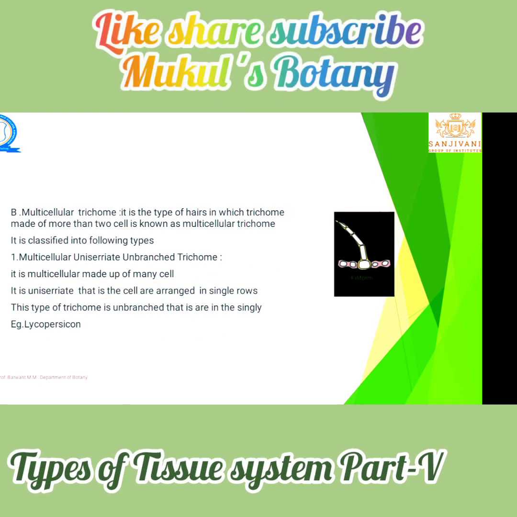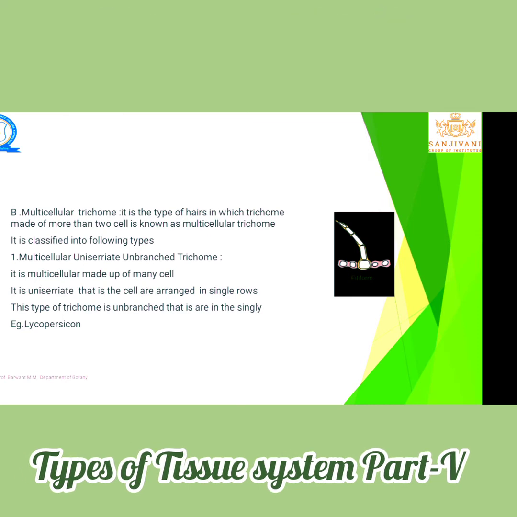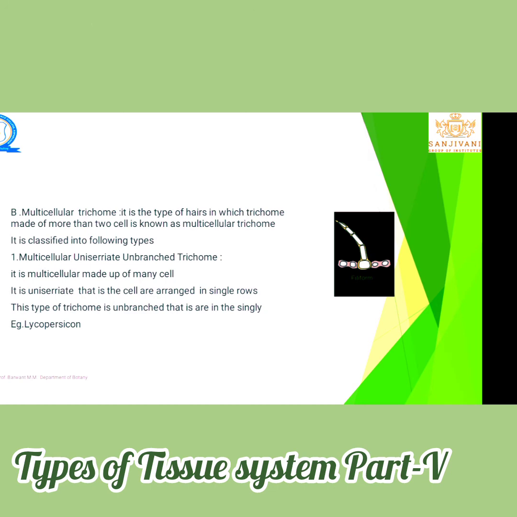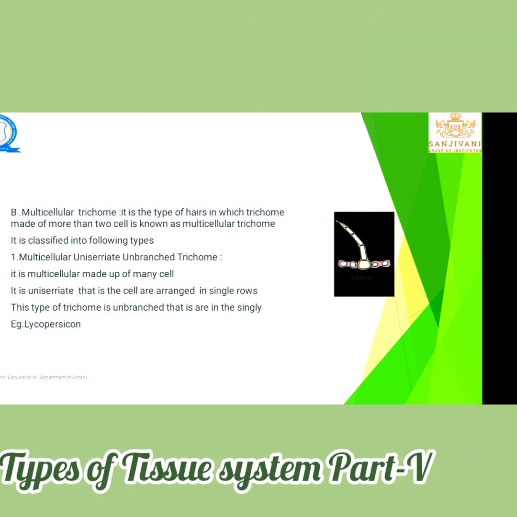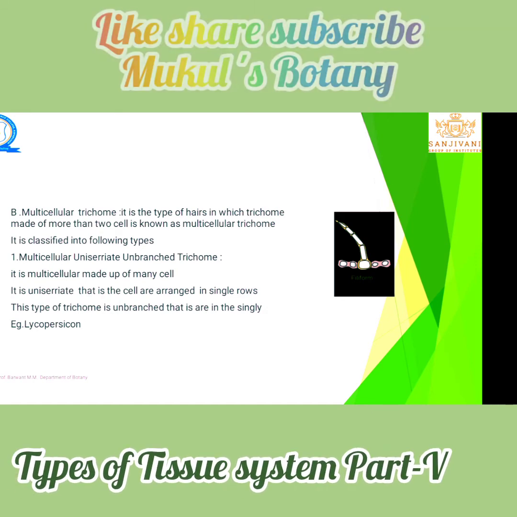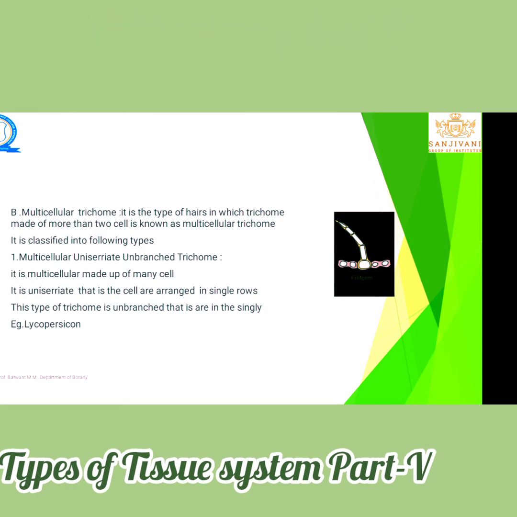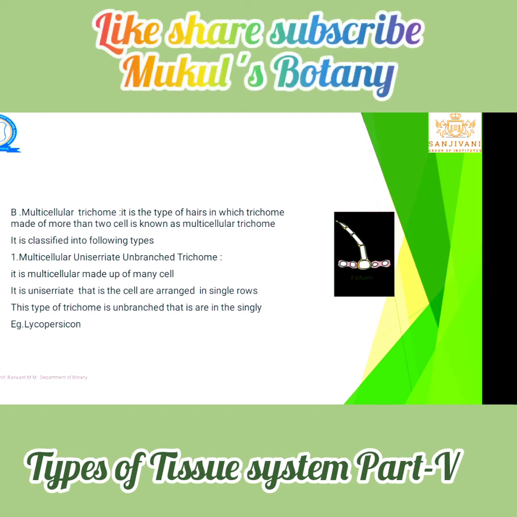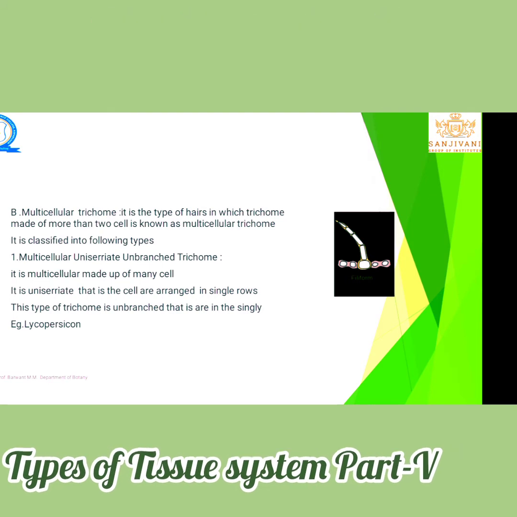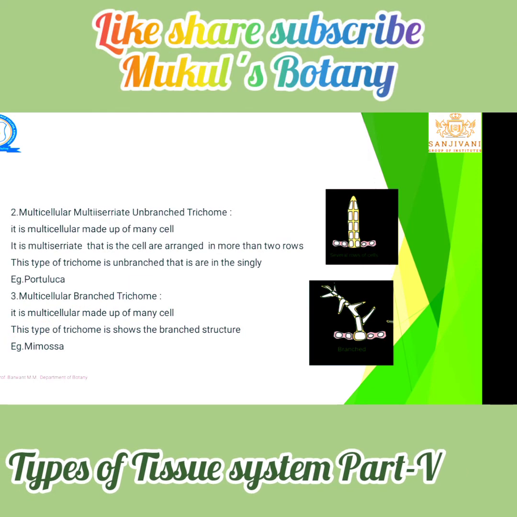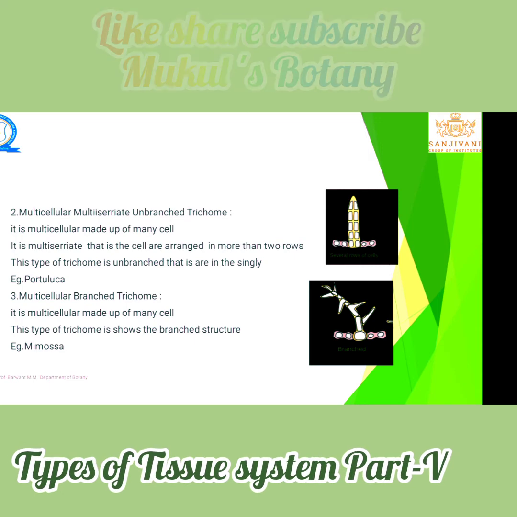Multicellular trichomes: a trichome made up of many cells is known as a multicellular trichome. It can be classified into three types: multicellular uniseriate, multiseriate, and branched. Uniseriate means a single layer of cells is present. It is made up of many cells, but they are in a single row. Such a trichome is known as a multicellular uniseriate. Let's see in the above figure, multicellular multiseriate.